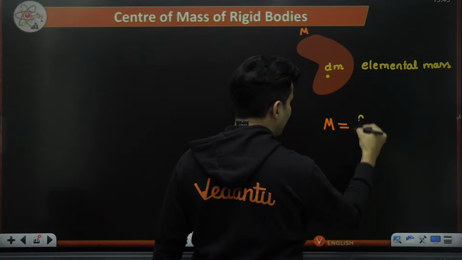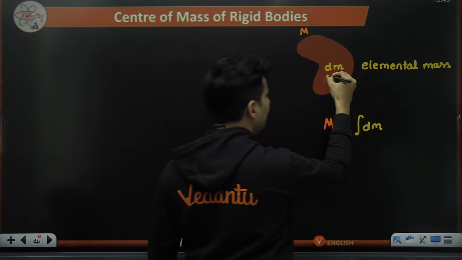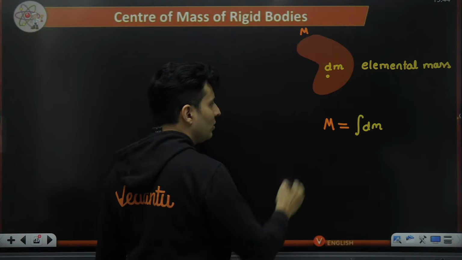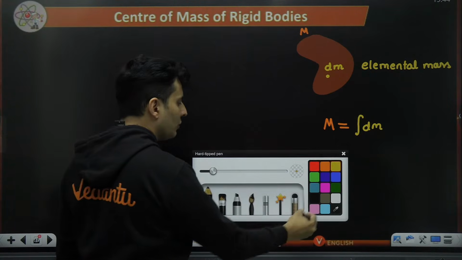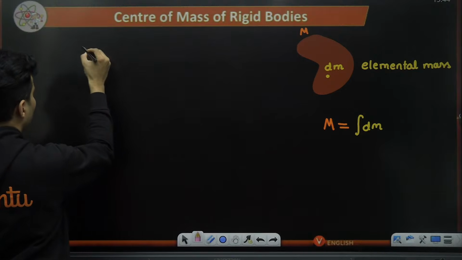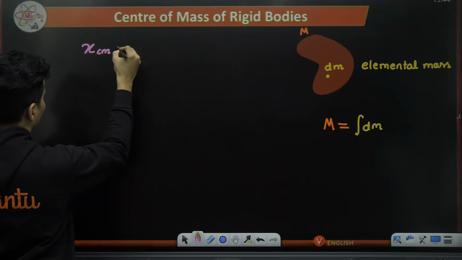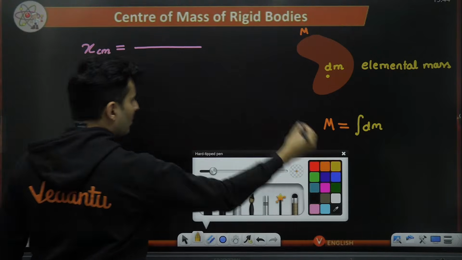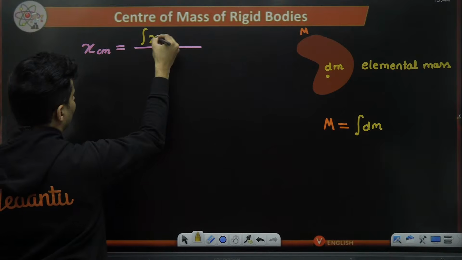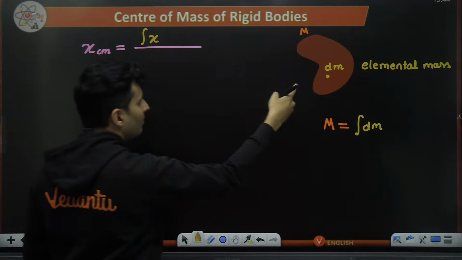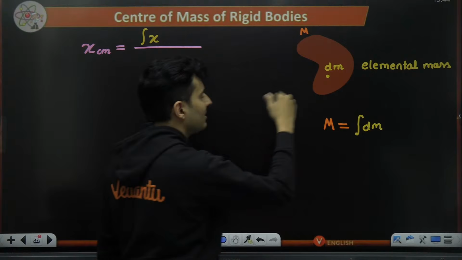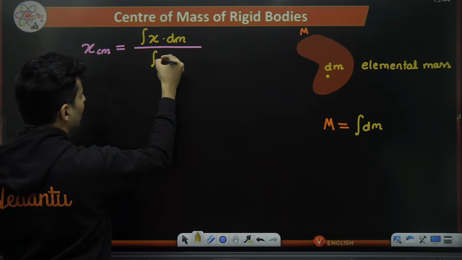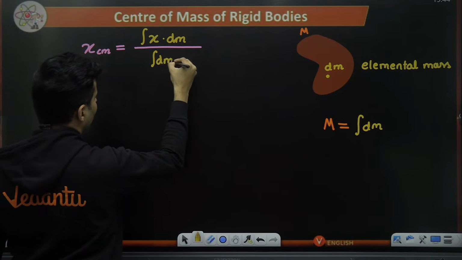The total mass of this body will be m, and you can say that the total mass m can be found by integrating this dm. Basically dm, dm, dm, dm. If you add those masses, that is integrating them, you will get the total mass m. Now, if you are interested in the x, y or z coordinate, for example the x coordinate, instead of summation I will have to put integration now. So it will be the integration of the x coordinate of this dm mass. Remember, this dm mass will have some x, y and z coordinate. So x into dm upon the total mass, which is the integration of dm.